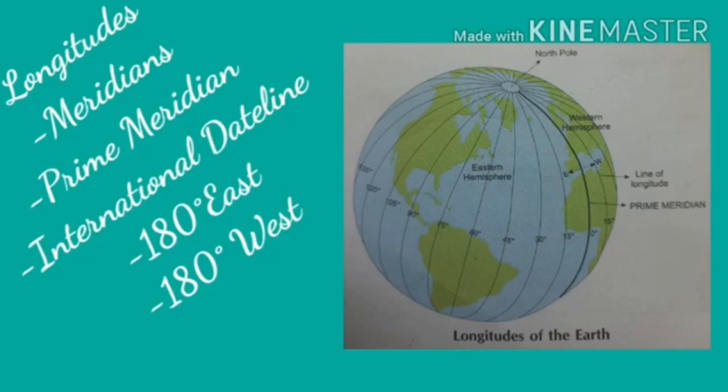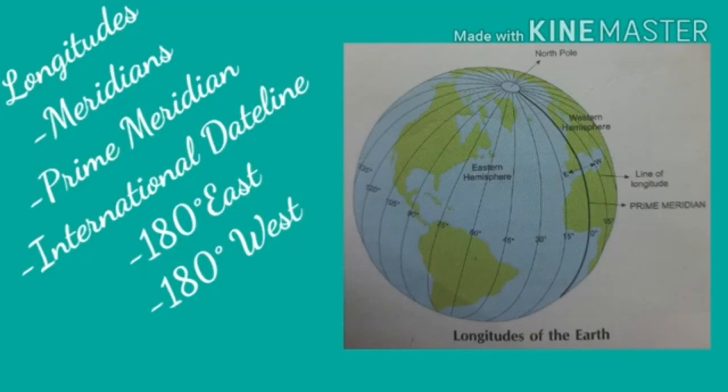All longitudes are of equal length. They are not parallel to each other. They meet at the poles. Look at globe. You will find semicircular lines joining the North Pole and the South Pole. Children, these are called lines of longitude or meridians.